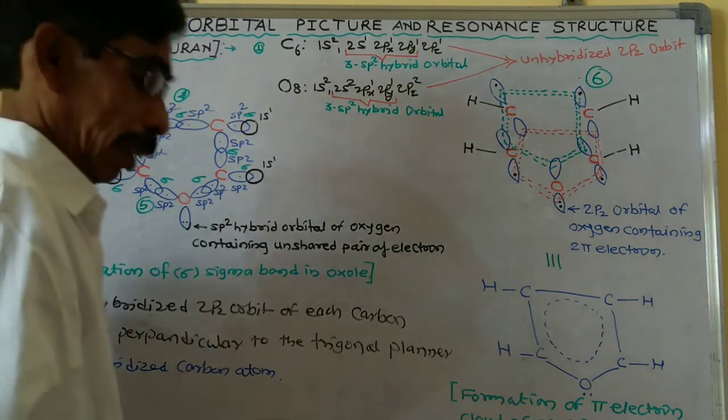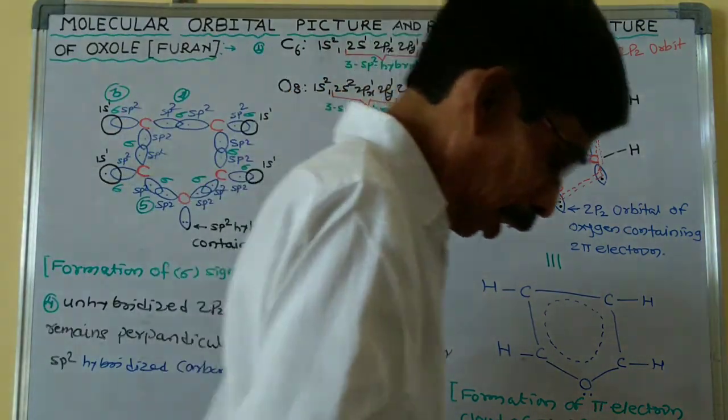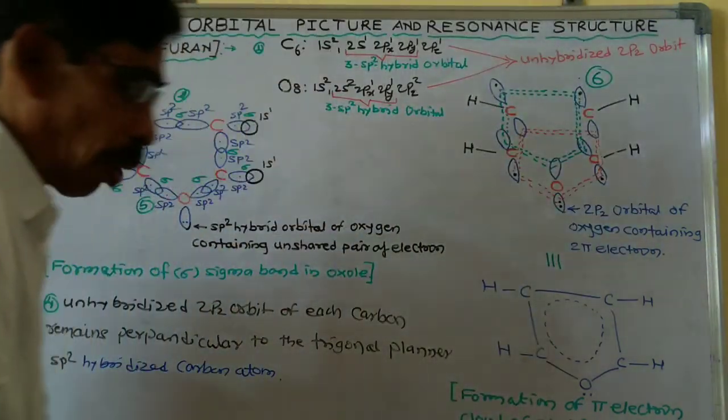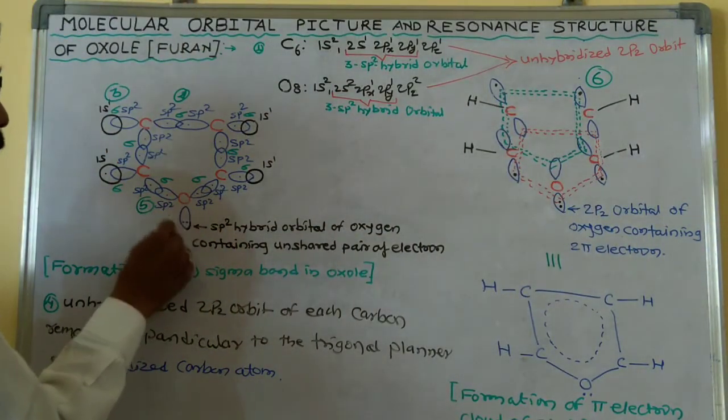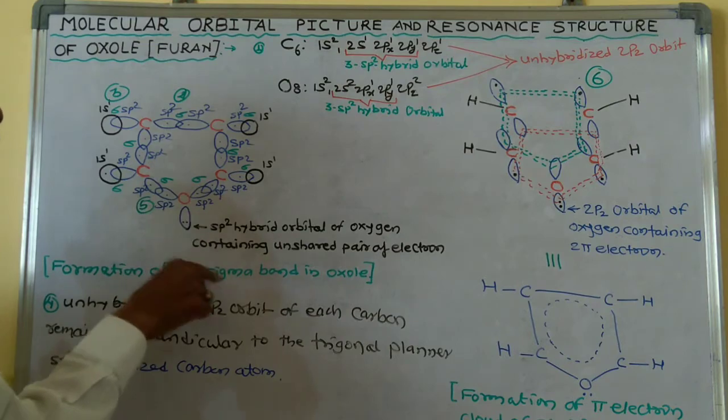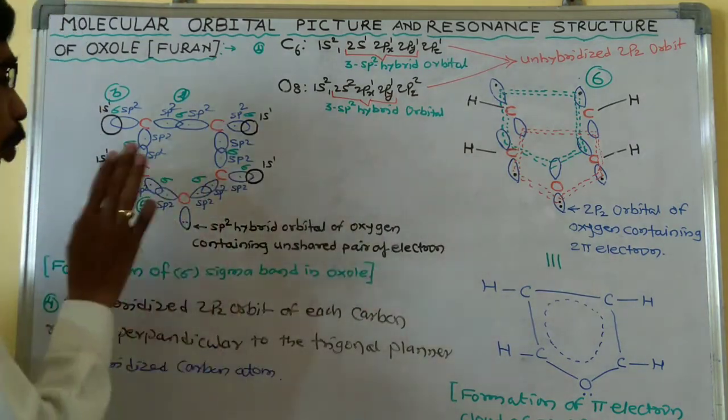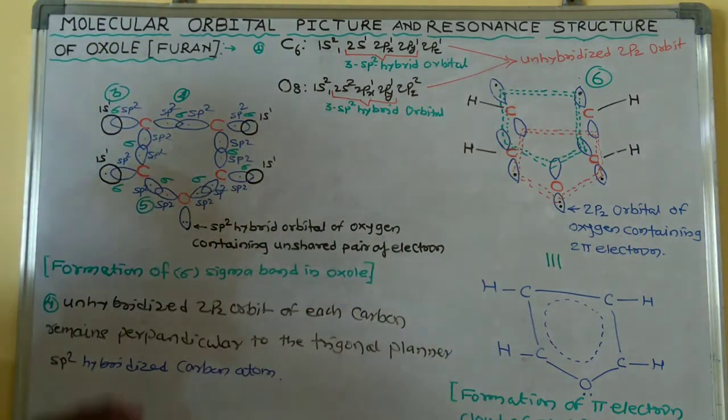Now, the remaining third sp2 hybrid orbital of this oxygen atom, containing two electrons, remains unshared, which contains a pair of electrons.